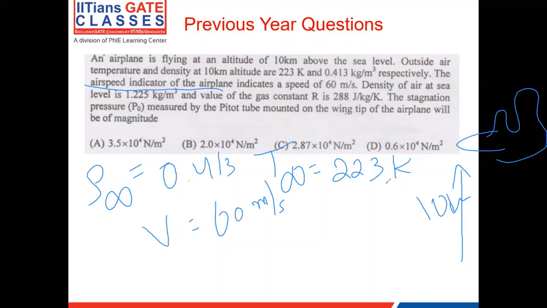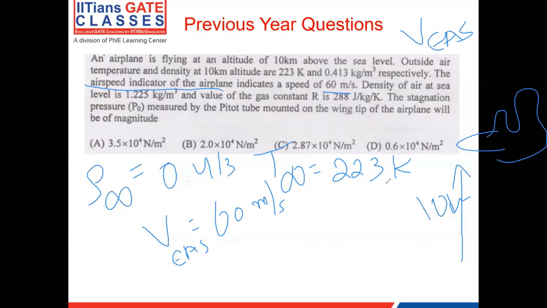But in reality, this 60 meters per second is the V EAS, because the airplane's indicator does not know the density at that particular altitude. Whatever velocity it has calculated is based upon the density at sea level. So the 60 meters per second is nothing but EAS. And EAS is not the actual velocity of the free stream.